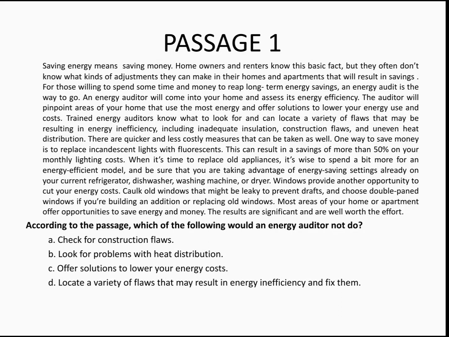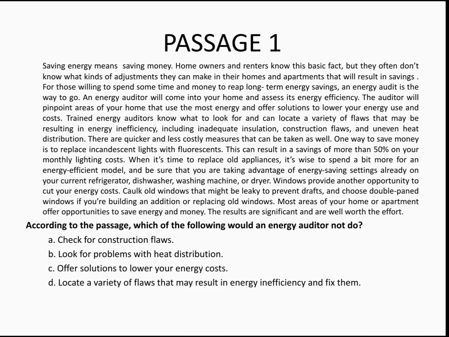Now, having read the passage, you would very easily find the answer. Options A, B, C and D are all mentioned in the passage, but look at option D. You have a small hint there. Locate a variety of flaws that may result in energy inefficiency and fix them. Now the question is, what will an energy auditor not do?